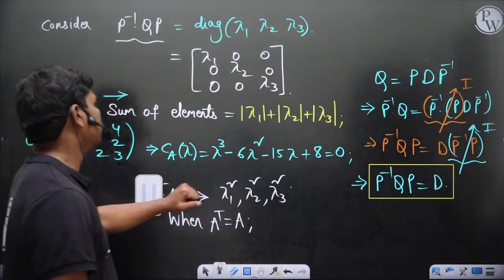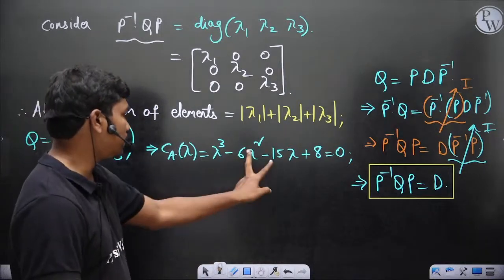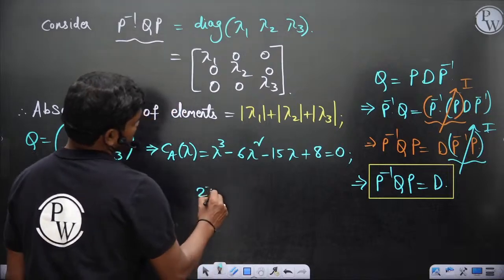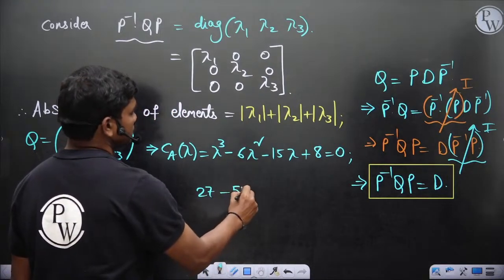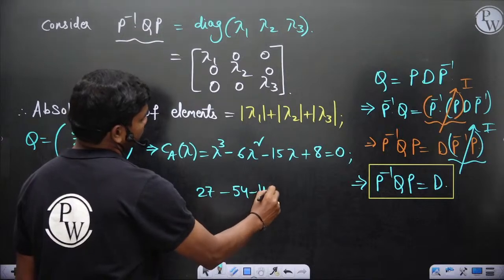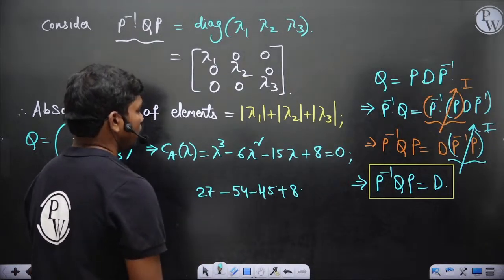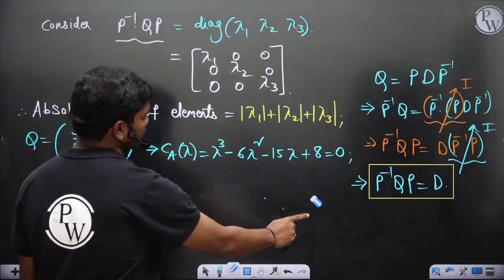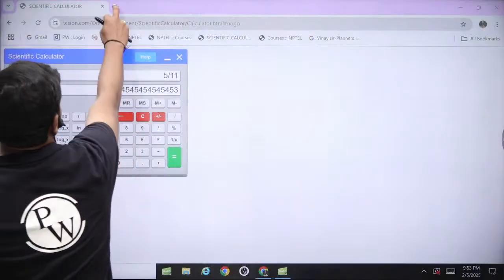So what about 3? Let's see, because the coefficients 6, 15 are leading towards the diagonal. So if you put a 3, 27 minus 6 times 9, 54 minus 45 plus 8. What is this value? 27 plus 8. No, this is non-zero clearly. So let's solve this equation using a solver maybe for now.